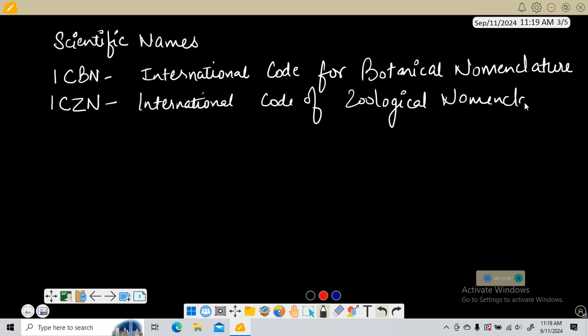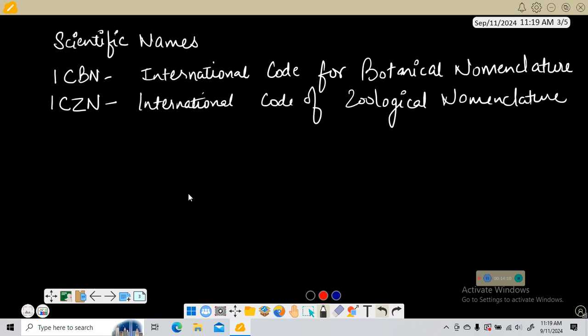Zoological means zoology. You might have heard that zoology is a subject related to animals, the study of animals. So the scientific names ensure that each organism has only one name; the name of one particular organism cannot be repeated.